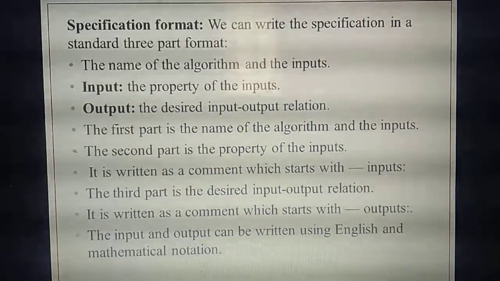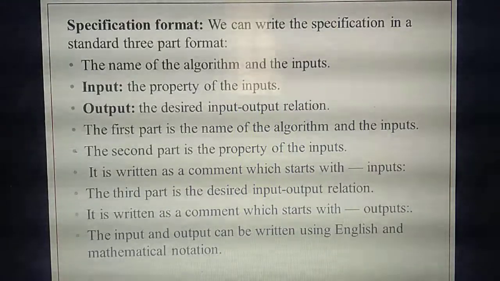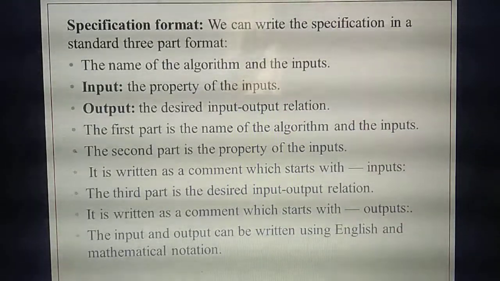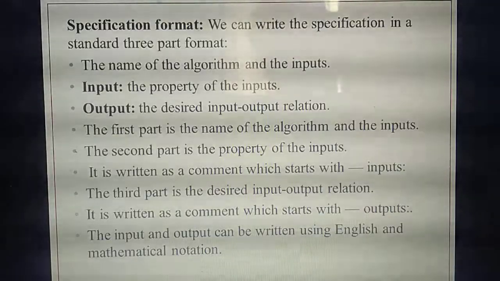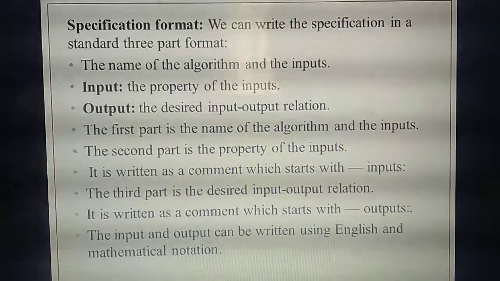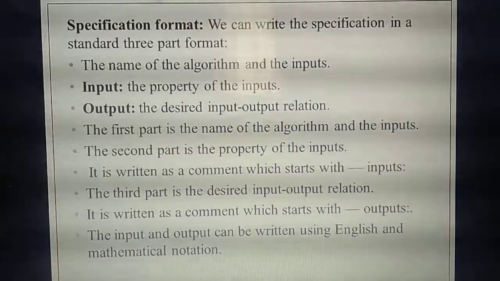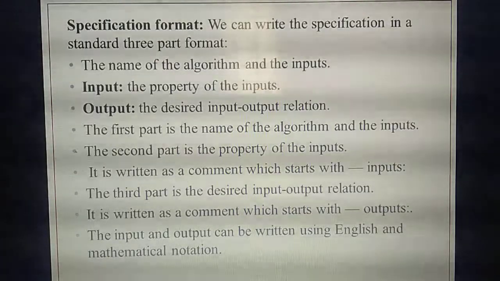Then the one formula I studied is A equal to Q times B plus R, isn't it? That's the desired input-output relation. Understand? This is an important question, and they have given the same thing again and again. If you study that first thing, it is very easy for you to study.